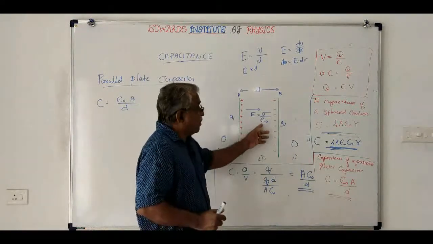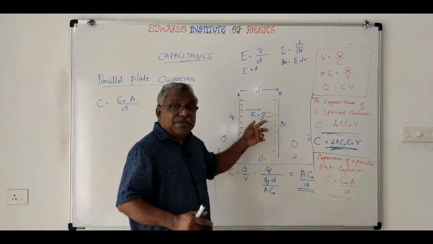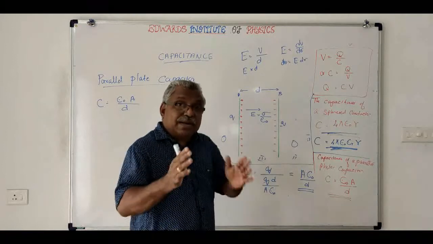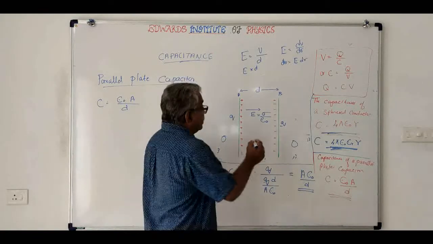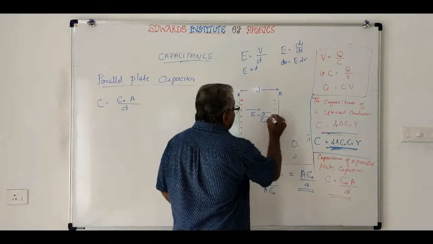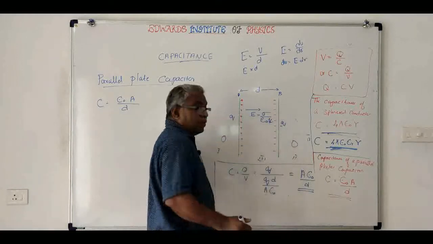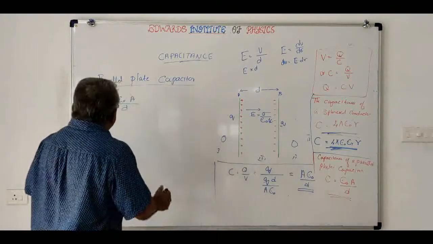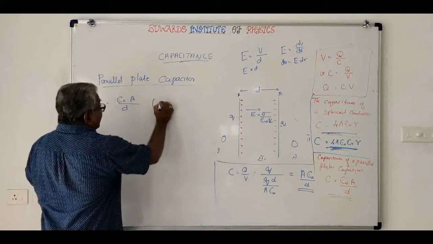So what will happen to epsilon 0? Epsilon 0 is the permittivity in vacuum. If you add a dielectric with a dielectric constant K or epsilon r, this will become epsilon 0 epsilon r or epsilon 0 K. Both are right.